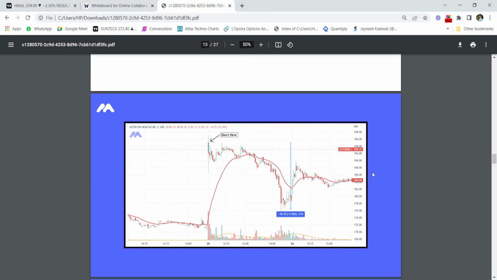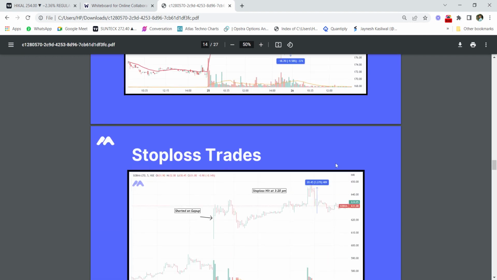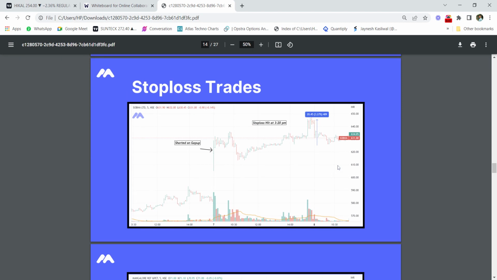Okay, so this is one more example of Astadium where the stock price has fallen 10%. Most of the time you might have observed that after a stock has opened with a huge gap up, these stocks continuously fall. That is why this strategy has given huge returns in the past, because most of the time a stock that opens gap up tends to come back to the moving average and falls continuously.